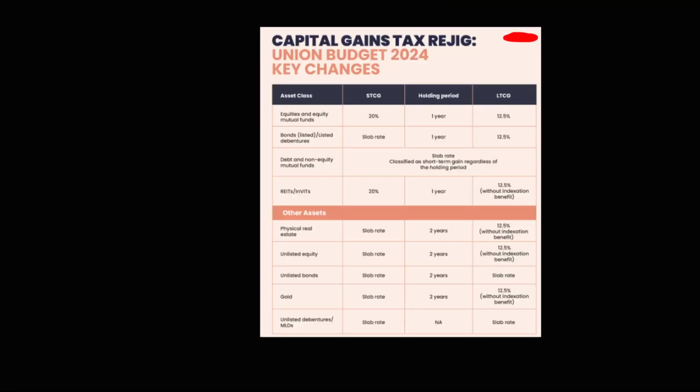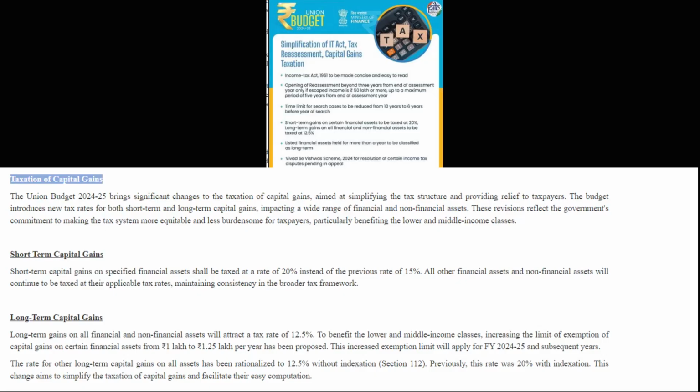We will see the exact details of the rationalization, because UPSC can go deeper and ask which asset will be taxed at what percentage for the long-term or short-term capital gains. You can see here, Budget 24-25 brings a significant change in taxation of capital gains aimed at simplifying the tax structure and providing relief to taxpayers. The budget has introduced two new tax rates, for both short-term and long-term capital gains, which impacts both financial and non-financial assets.